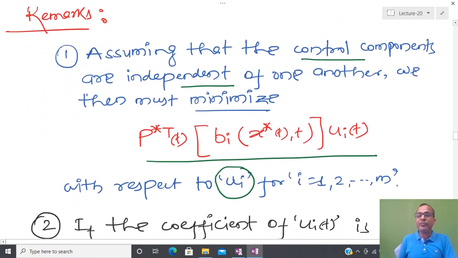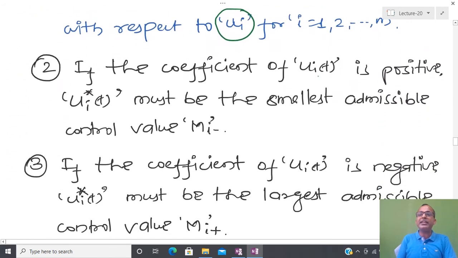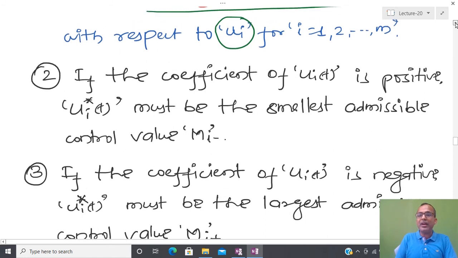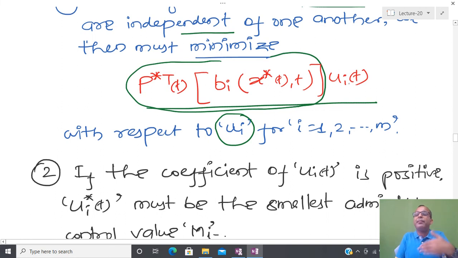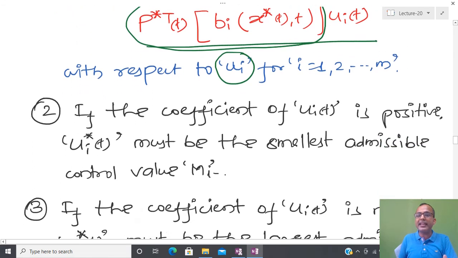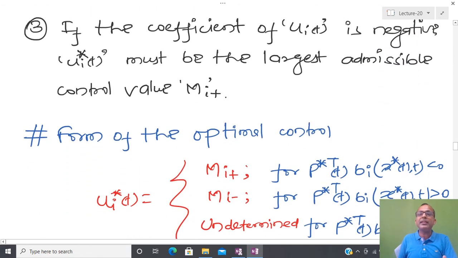Now you can see that if the coefficient of ui is positive, then ui must be the smallest admissible control, mi plus. So what we have to do is check this particular coefficient. If that is positive, then I have to apply the minimum value of the control input, and if that is negative, then we have to apply the maximum value.